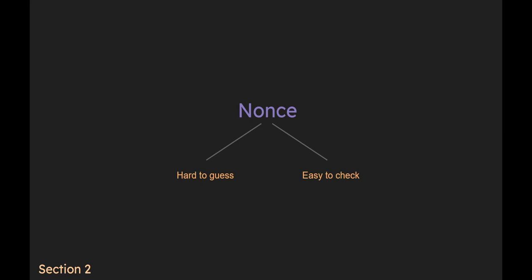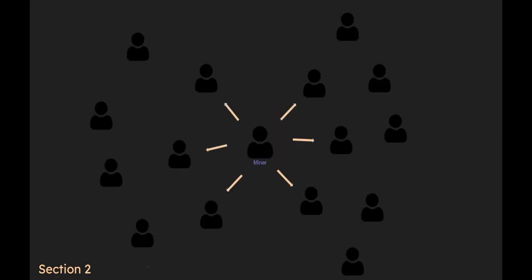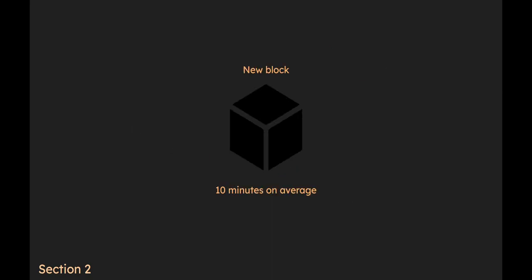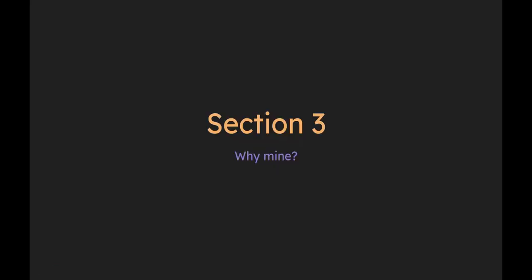hard to guess. After the nodes have verified this block, they will broadcast it to each node they are connected to. Soon enough, the majority of the nodes on Bitcoin's network will have this block added to their local copy of the blockchain. And all Bitcoin miners will start working on creating the next block. The entire mining process takes 10 minutes on average, which also means each block is created 10 minutes on average.